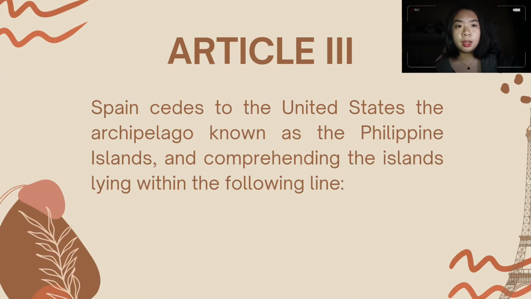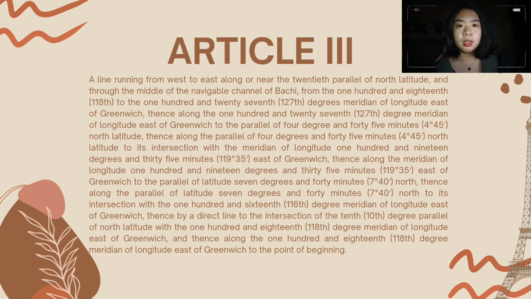Article 3. Article 3 states that Spain cedes to the United States the archipelago known as the Philippine Islands and comprehending the islands lying within the following line. You can pause the video presentation to look at the full article. This part of the article is just the detailed description that defines the exact geographical extent of the Philippine Islands being ceded to the United States.